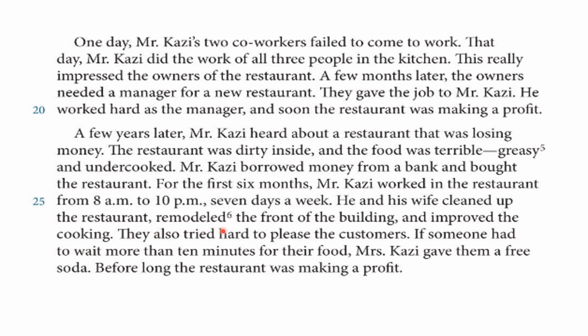Remodeled is to redesign, to give a new design to the front of the building. Also, the word front can be changed with the word facade. And improved the cooking. They made some improvement on the cooking. They made it better. So the verb improved can be changed into the noun improvement.